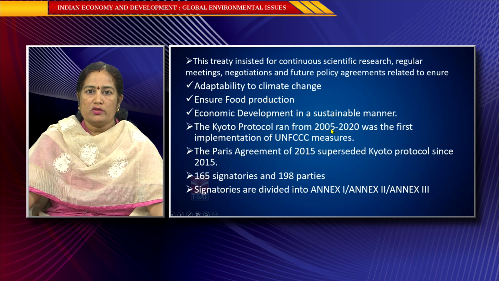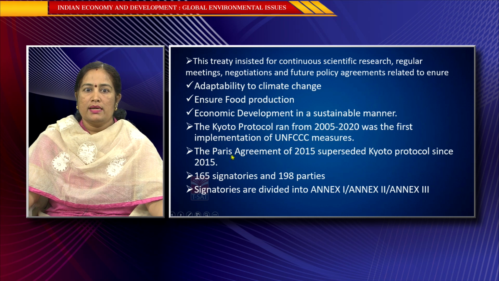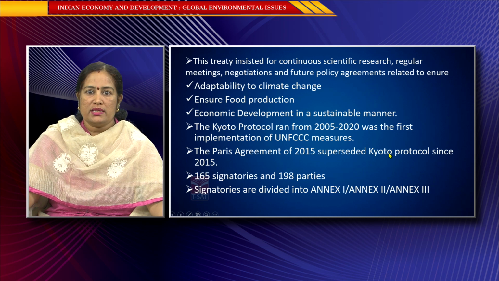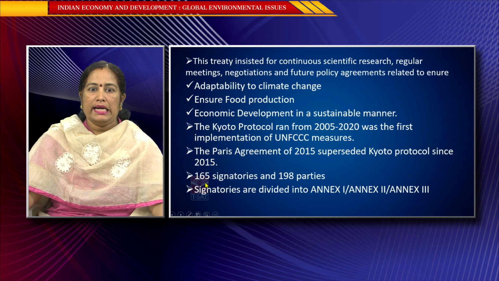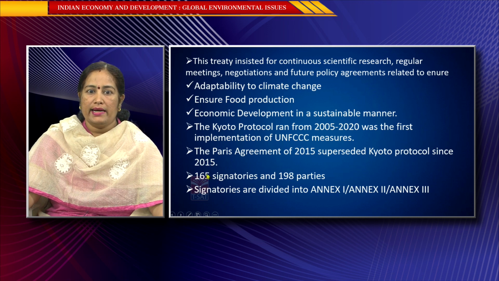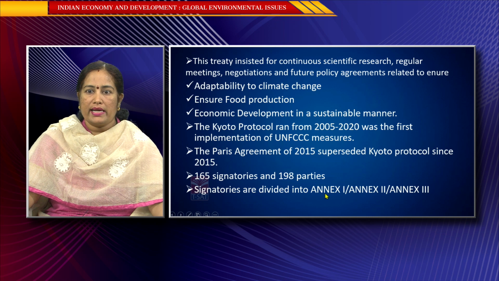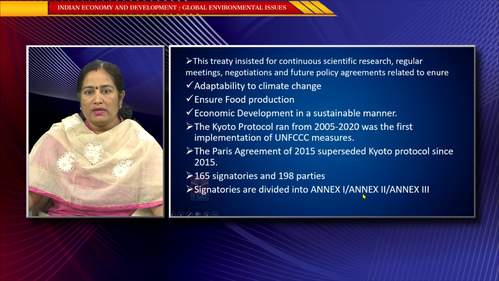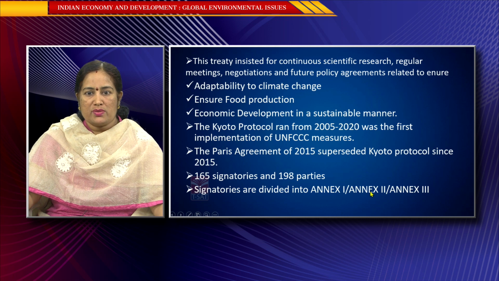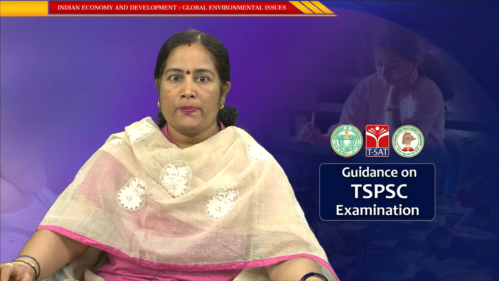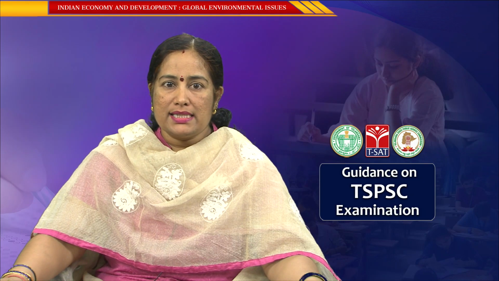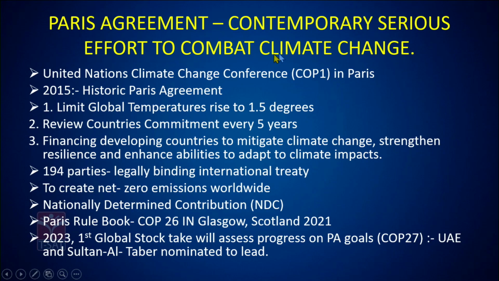Kyoto Protocol from 2005 to 2020 was the first implementation of UNFCCC measures, and the Paris Agreement of 2015 superseded Kyoto Protocol since 2015. It has 165 signatories, that is, the countries signing this particular treaty, with 198 parties, and signatories are divided into Annex 1, that is developed countries, Annex 2, developed countries with special financial responsibility, Annex 3, developing countries. Paris Agreement is the contemporary serious effort made by the UNFCCC to combat climate change.